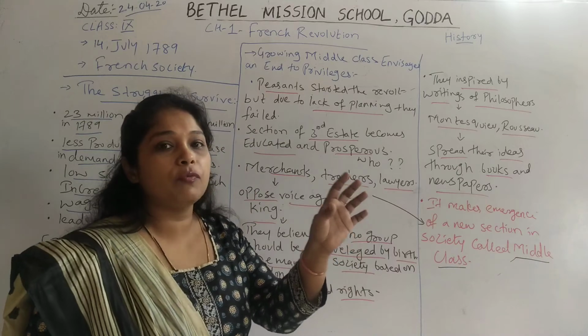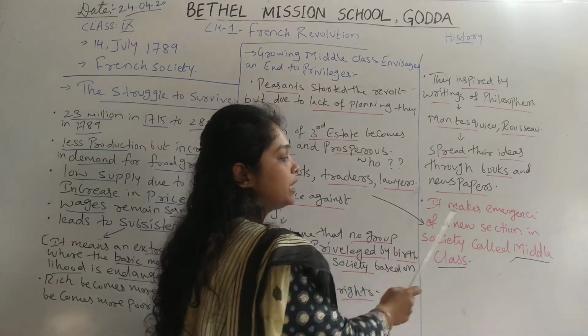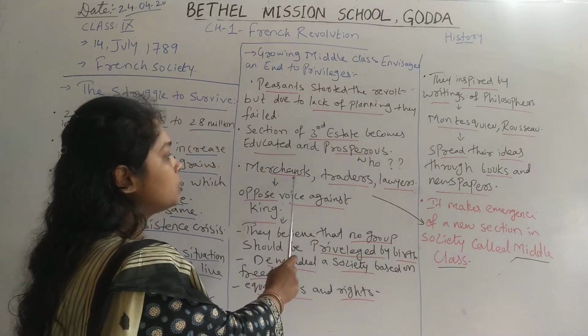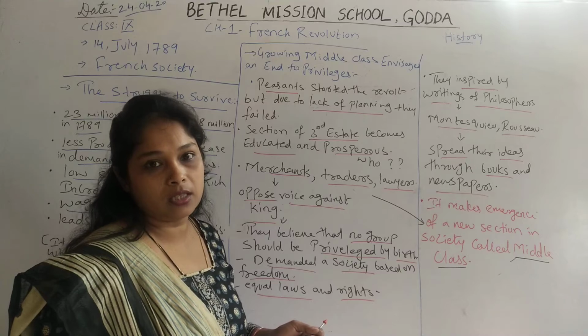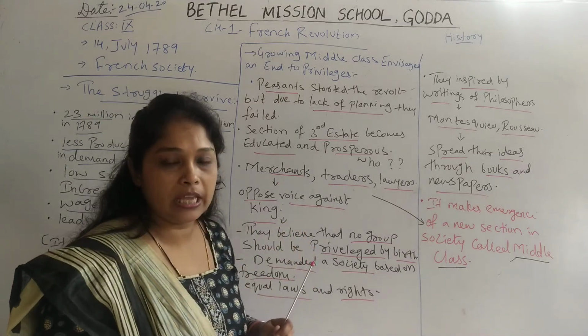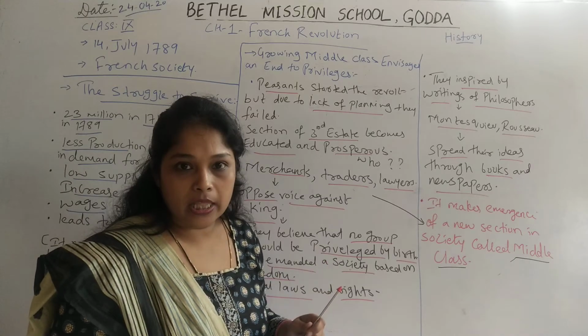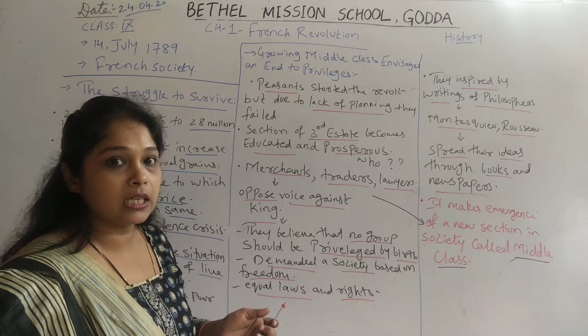There was an emergence of a new class in French society which is called the middle class, which comprised merchants, traders and lawyers, all the professionals in the third state who got an education and became prosperous. They knew about their rights and their freedom, so they raised their voice against the king.